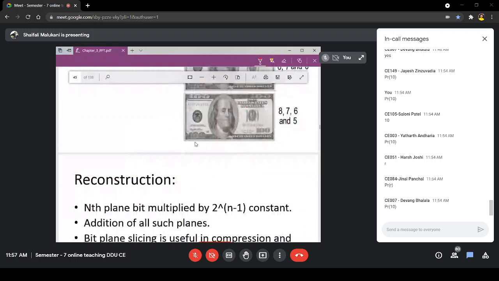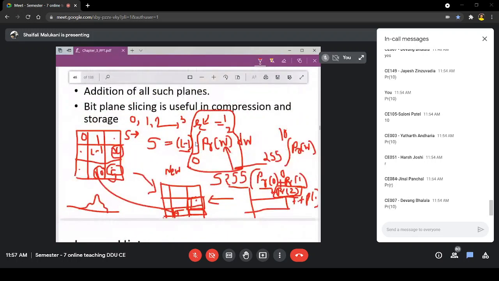So the first condition is fulfilled, and the second condition is that if my range of r is limited to 255, then the range of s also should be limited to 255.